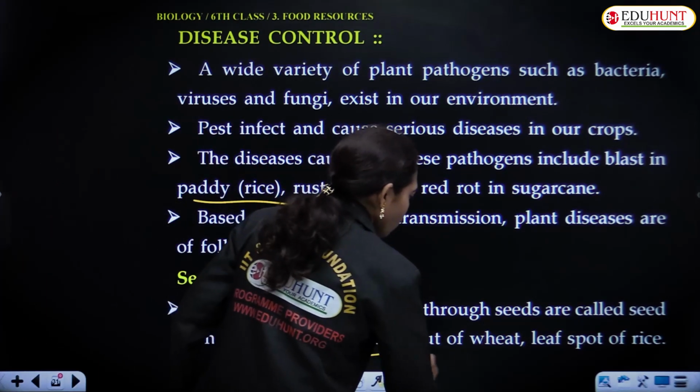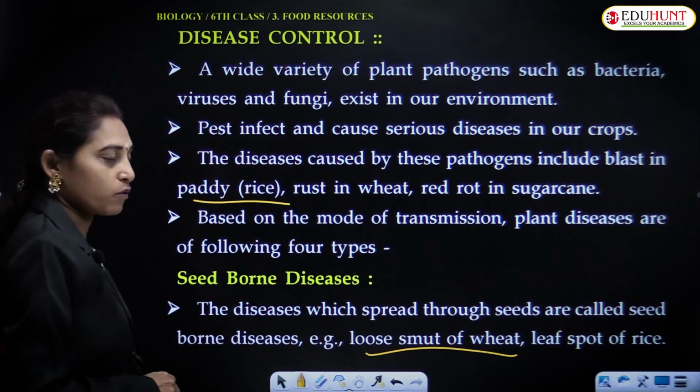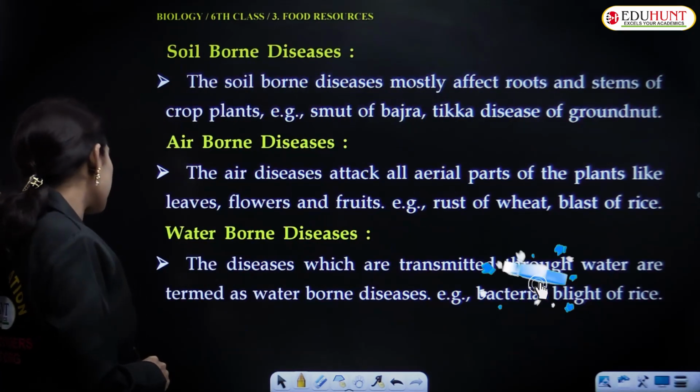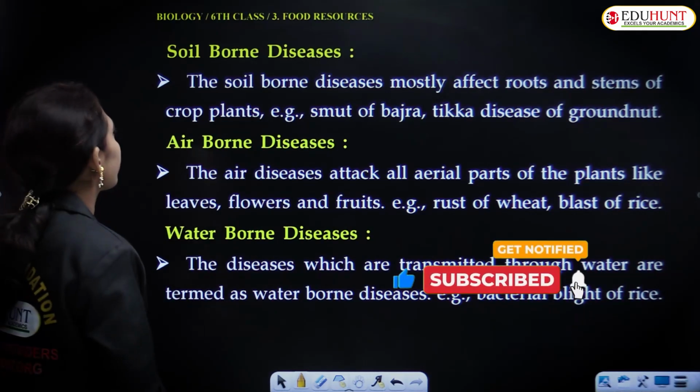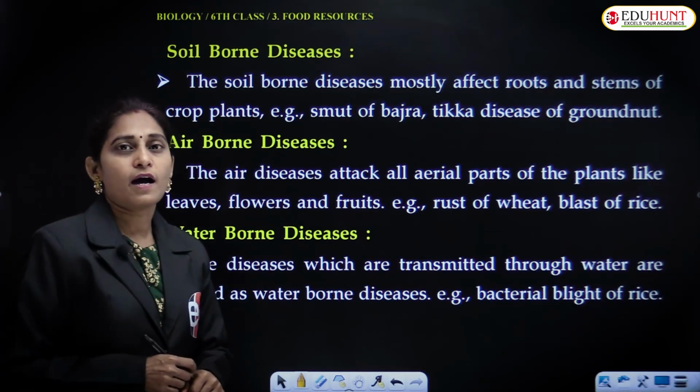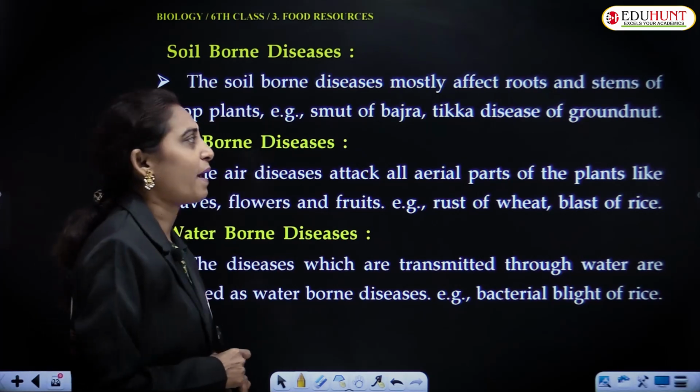Example is loose smut of wheat and leaf spot of rice are the seed-borne diseases where the seeds carry the pathogen. Soil-borne diseases, soils are infected by these pathogens.